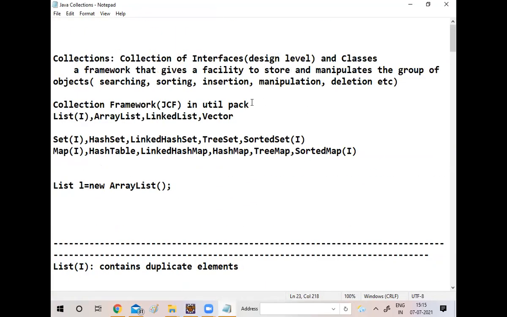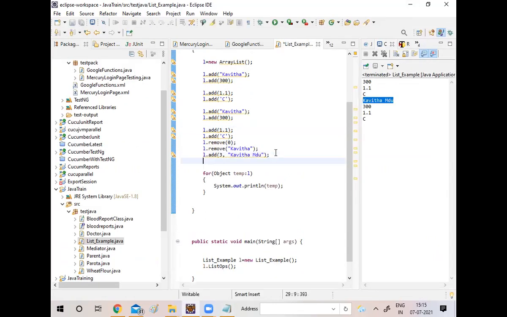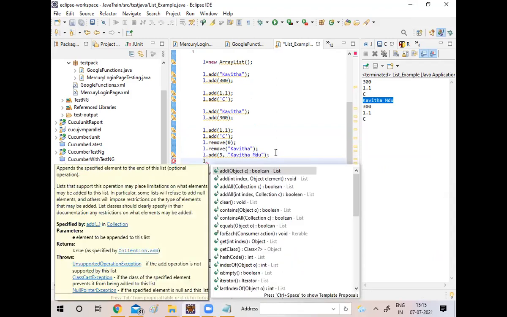So the operations we are performing here are insertion and deletion. We can do manipulations as well. Sorting, manipulations also we can do. Searching also we can do. There are a lot of different things actually. Even we can clear it as well. And we can perform conditions.